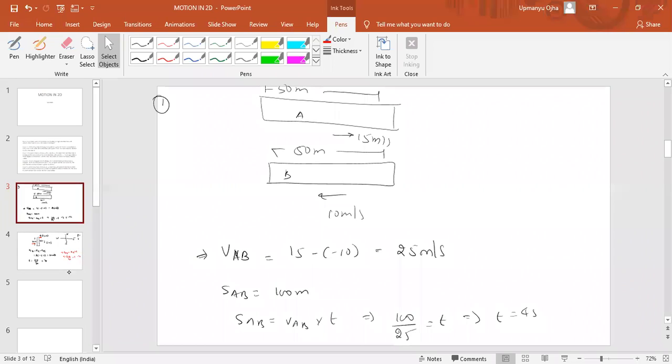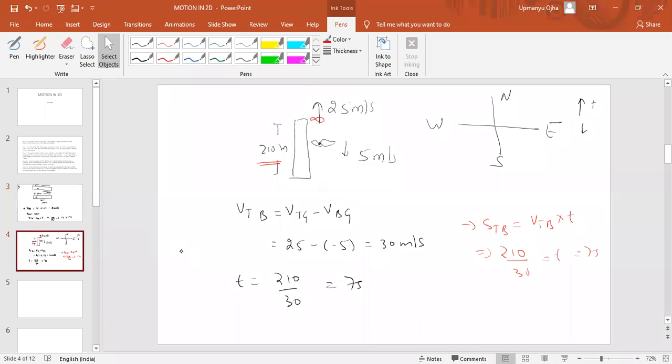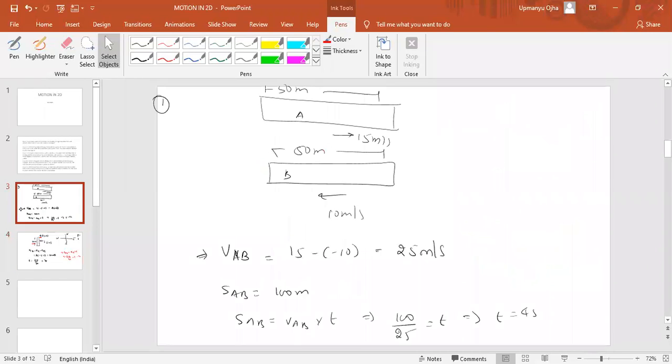What I am finding is not bird with respect to train. I am finding the train with respect to bird. Just see, I have written velocity of train with respect to bird. If it is bird with respect to train, then velocity would be minus 30 and displacement would have been minus 210, so time would have been 7 seconds only. Whether you take bird with respect to train or train with respect to bird, both are correct.